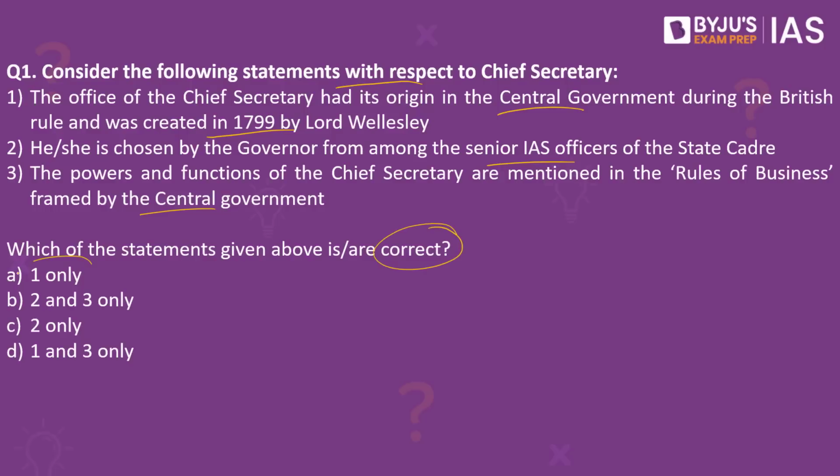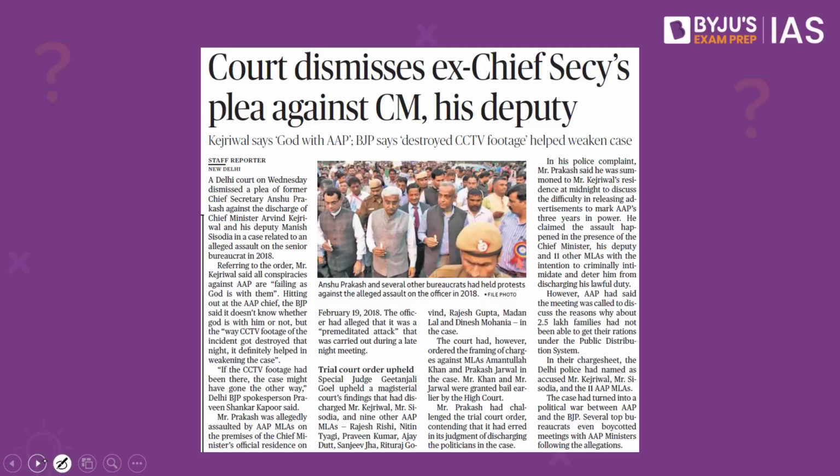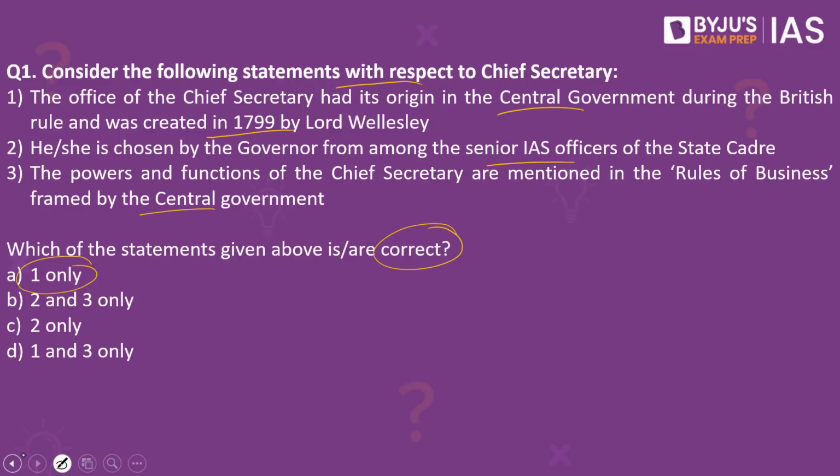The answer to this is one only. Why have we taken this practice question? Because this article in The Hindu makes a reference to the chief secretary. Let us try and understand what these options are. When we look into the first option, it is right. The office of chief secretary had its origins in the central government. So initially when this office was created, it was notified by the central government. This was during the British period and was created in 1799 by Lord Wellesley.